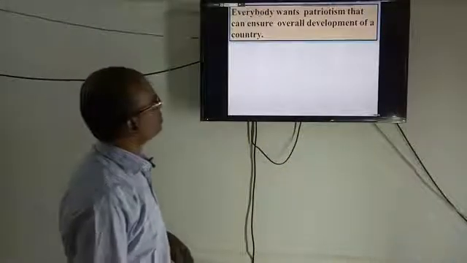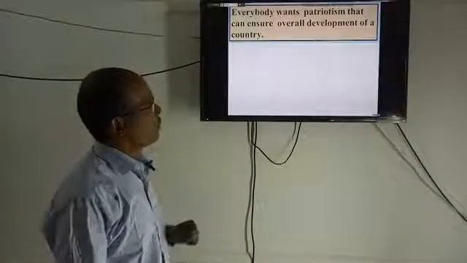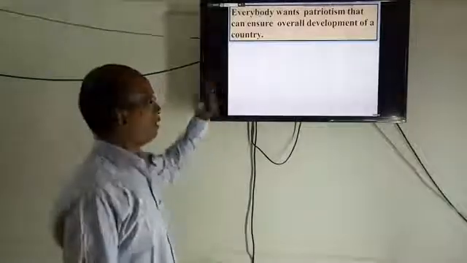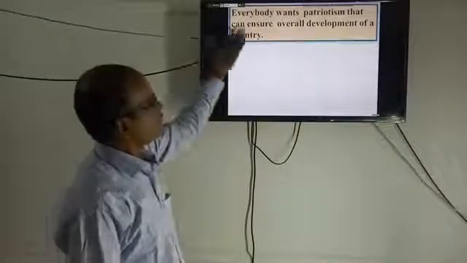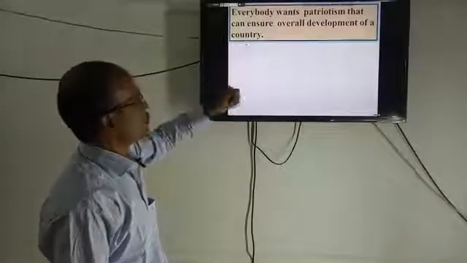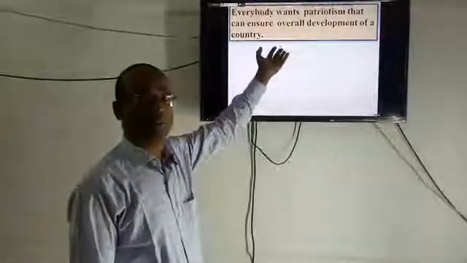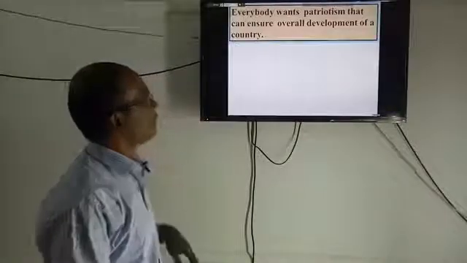Everybody wants patriotism that can ensure overall development of a country. So, in the previous example, the same words, everybody wants, and there is also a "that" clause. That one was a noun clause, but what type of subordinate clause is this? "That can ensure overall development of a country."